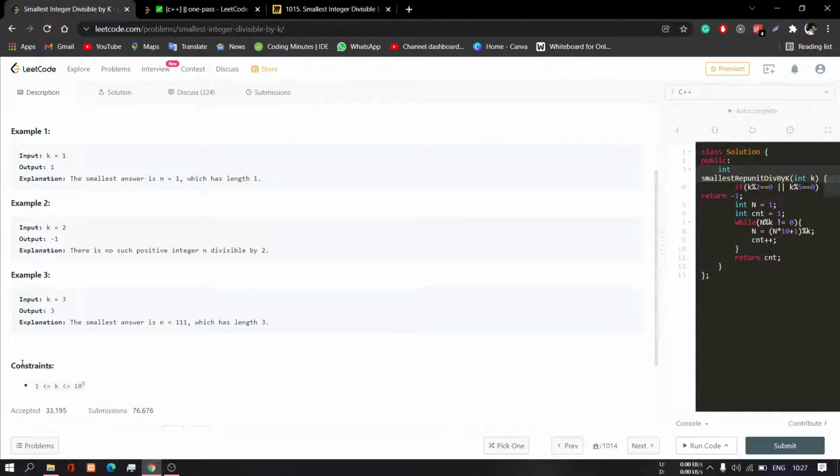So let's see the constraint. So k ranges from 1 to 10 to the power 5. Okay, so let's go back to the explanation.